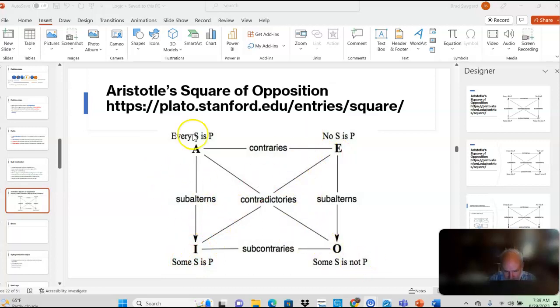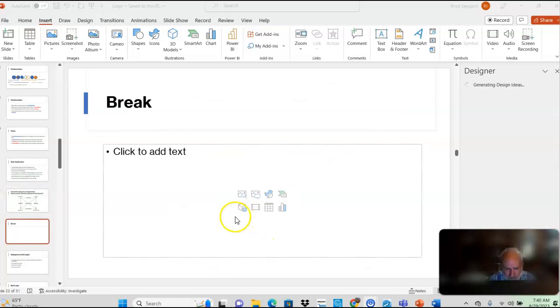They're at those angles. Up here, A and E, contraries. Here, they call it subaltern. It's another word for subimplication. If A is true, then I is true. If E is true, then O is true. And down here, I and O could be either false or true, but they both can't be false, okay? They can both be true, but they both can't be false. That's what it's trying to say.